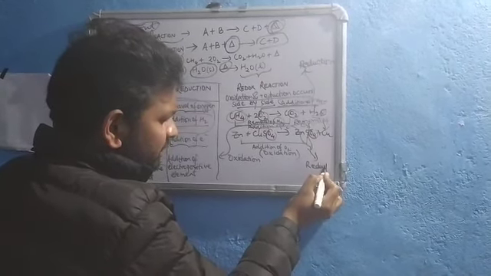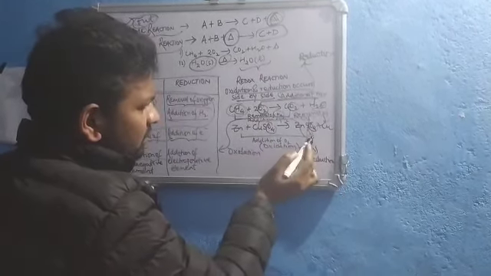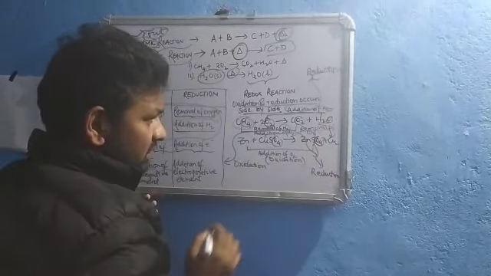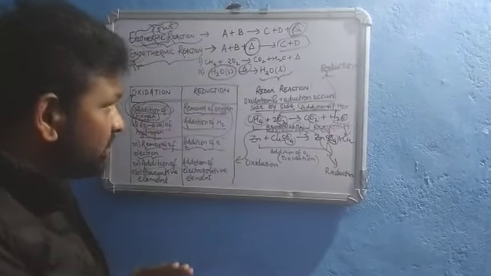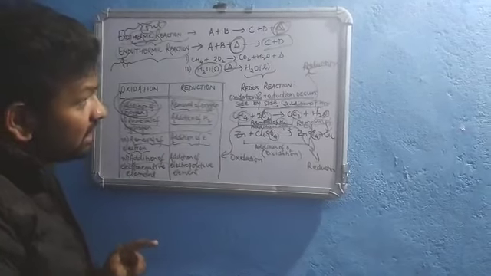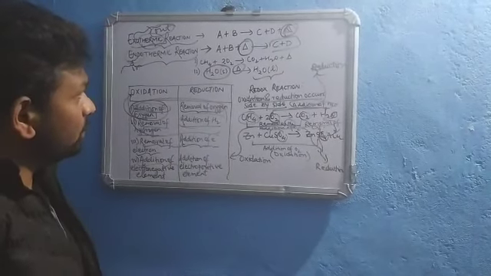So here zinc is undergoing oxidation and copper sulfate is undergoing reduction. So these points are clear. Hopefully oxidation and reduction are clear to you all.